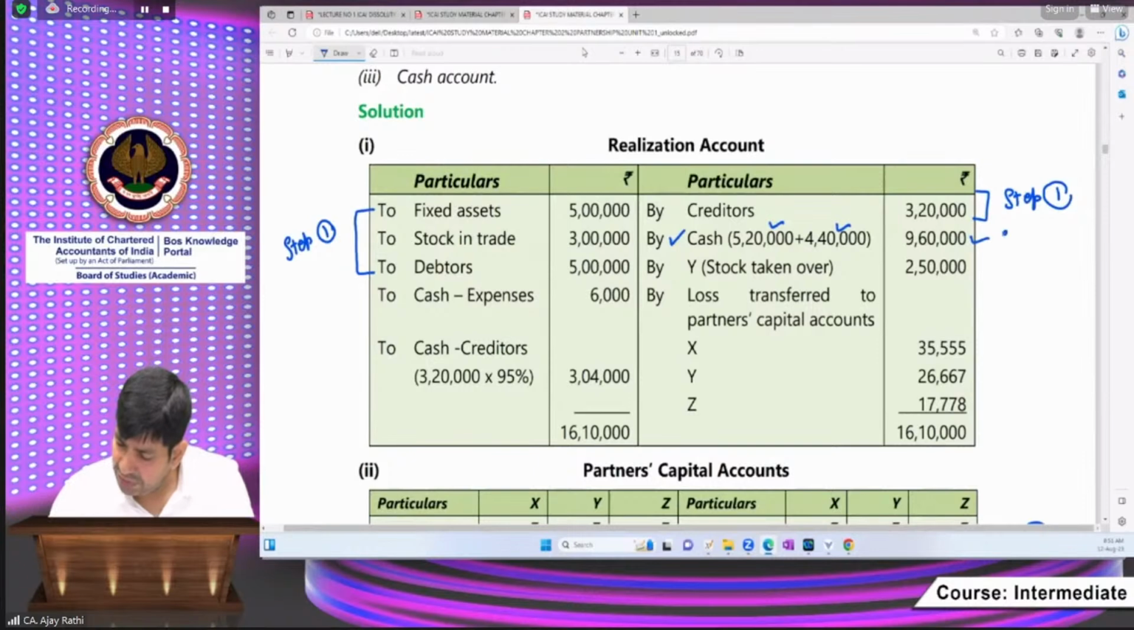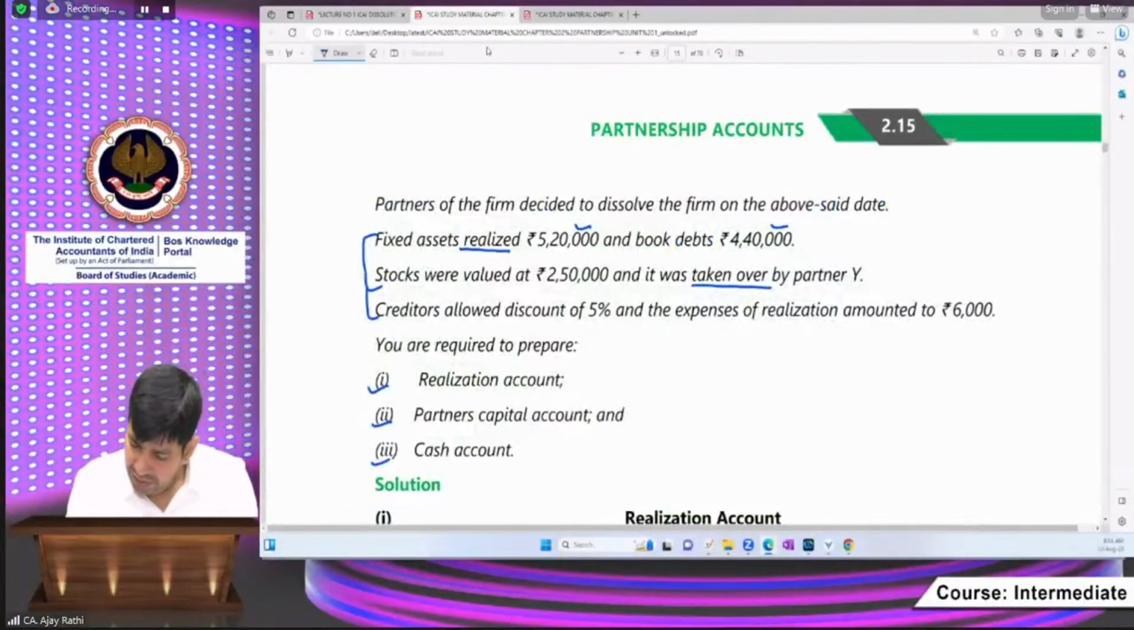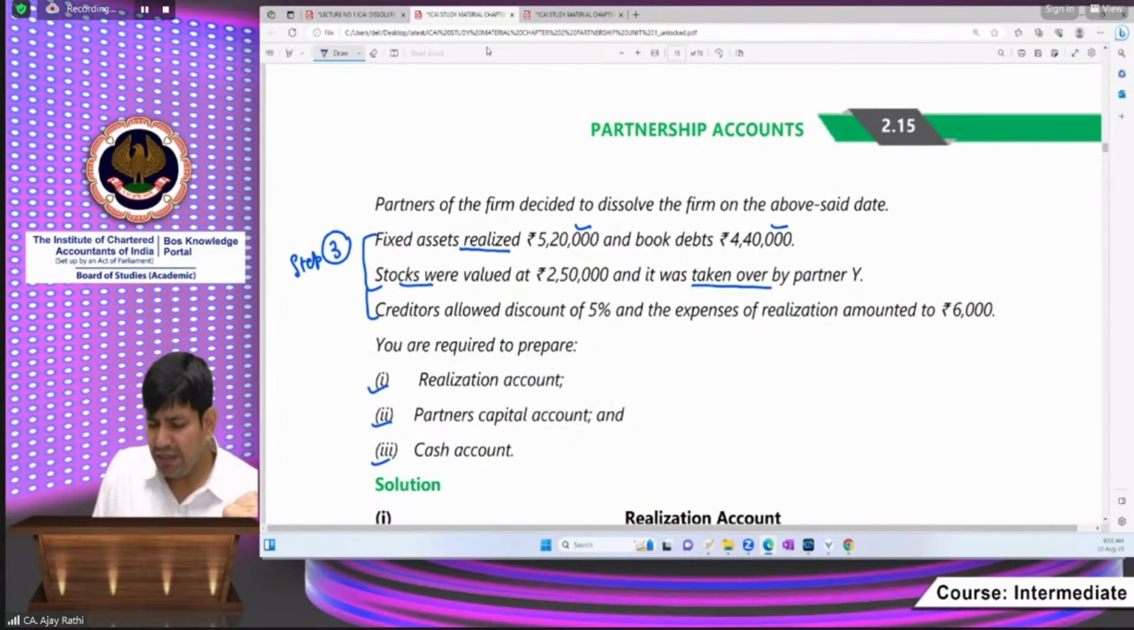Yes. Step number 3. Realize the assets. Sir, stock. Okay. Stock was taken over by a partner. Is this also part of step 3 realization? Yes, beta. Realization doesn't mean only in cash. That may be sold to partners. Instead of another part, they will take stock. Anyways, that will be settled. So 2,50,000 will be settled in his account.